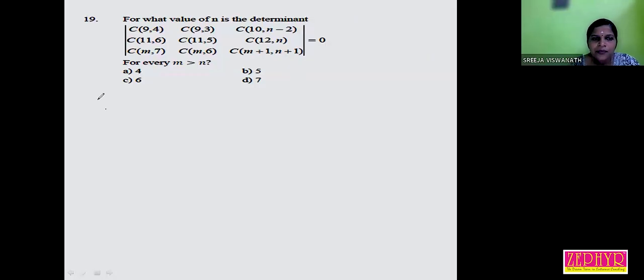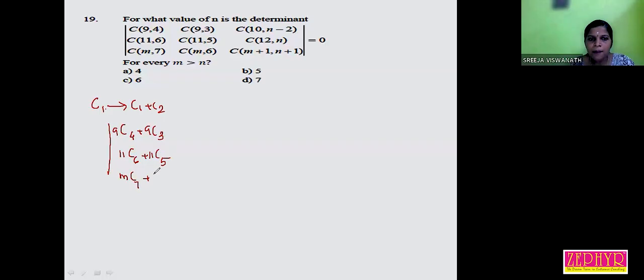Okay, listen. C1 can be changed to C1 plus C2. The first column can be transformed to the sum of the first and second columns. Now, it becomes 9C4 plus 9C3, 11C6 plus 11C5, mC7 plus mC6.